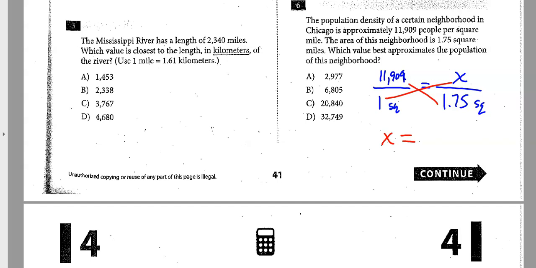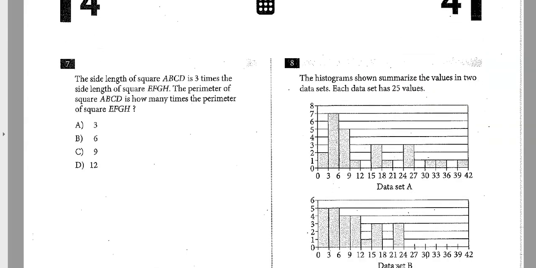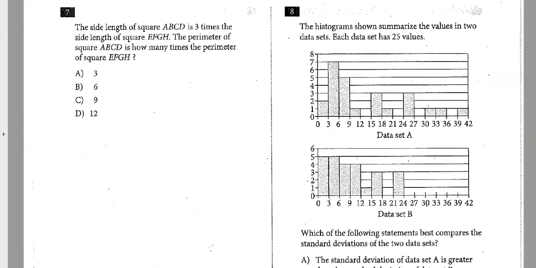I can ballpark that. If you call that, say, 10,000, probably looking at 12 times not quite 2. Looks like it's got to be C. Sometimes you don't even have to use a calculator. You can just guesstimate it, and the answers are too far apart. All this adds up and saves you time if you can do some things in your head and use estimation skills.